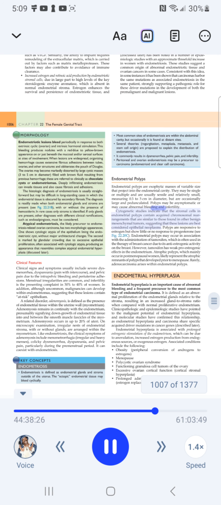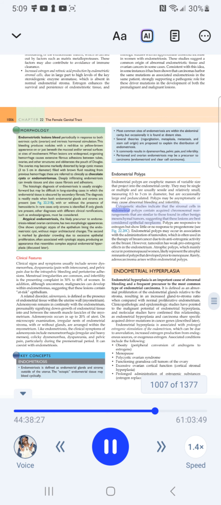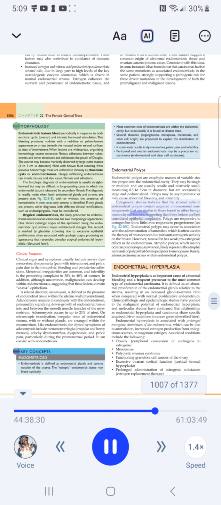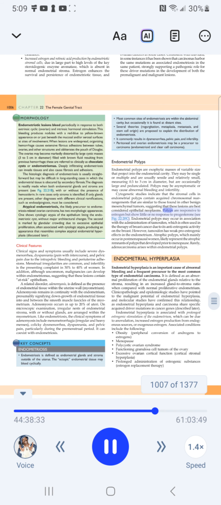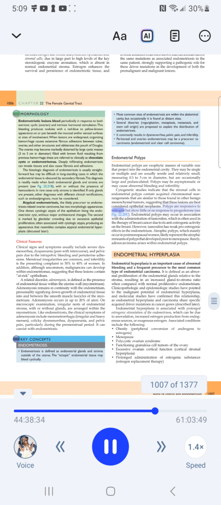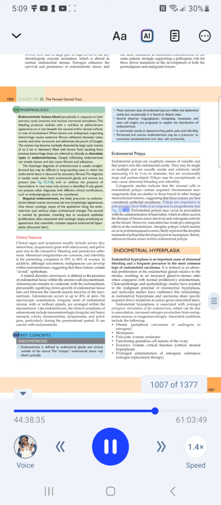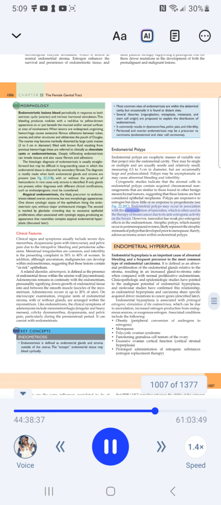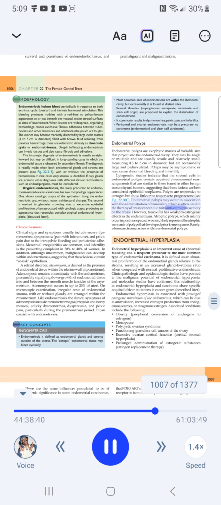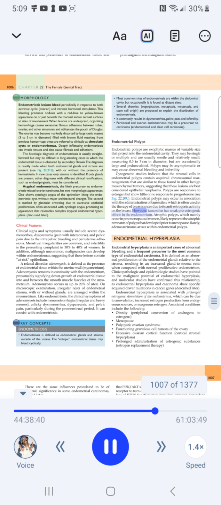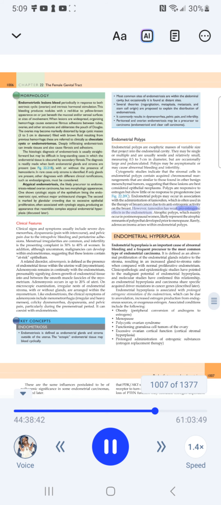Cytogenetic studies indicate that the stromal cells in endometrial polyps contain acquired chromosomal rearrangements that are similar to those found in other benign mesenchymal tumors, suggesting that these lesions are best considered epithelial neoplasms. Polyps are responsive to estrogen but show little or no response to progesterone. Endometrial polyps may occur in association with the administration of tamoxifen, which is often used in the therapy of breast cancer due to its anti-estrogenic activity on the breast. However, tamoxifen has weak pro-estrogenic effects in the endometrium.